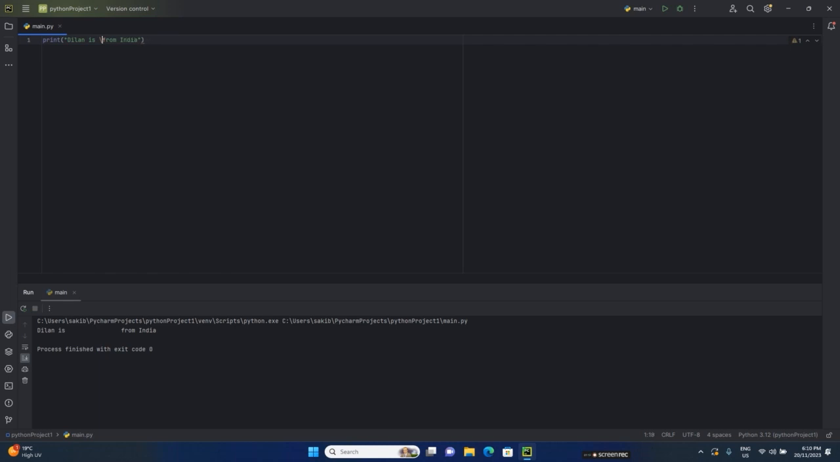Now the other one is backslash N. Backslash N is used to make a new line. Let me show you. Let's execute this program here. Dylan is, then backslash N. This breaks the line here, and then starts with a new line, from India. It is the same as the backslash T. If we use multiple backslash N characters, then it will make this gap bigger. Like there's a gap of 4 lines. Dylan is, then line break, then 4 lines gap, then from India. This is the use of backslash N.